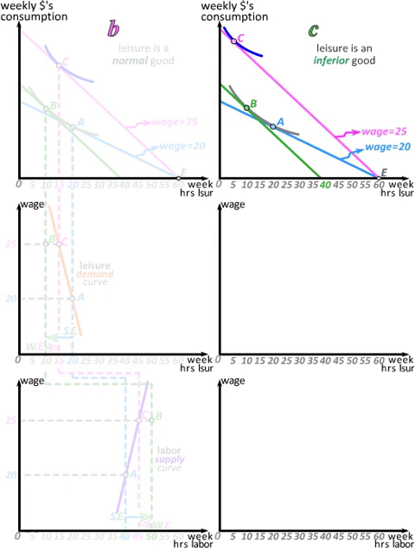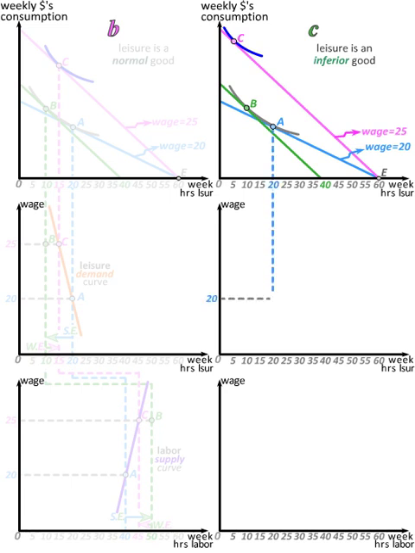The shape of the initial indifference curve is also assumed to be the same, which implies that the compensated budget will be tangent at the same bundle B as it was in panels A and B. The only thing that will differ is where we place bundle C. In order for leisure to be an inferior good, it has to be that when we jump from the lower green budget to the higher magenta budget, leisure consumption decreases. Thus, our bundle C has to lie to the left of bundle B in order for leisure to be an inferior good.